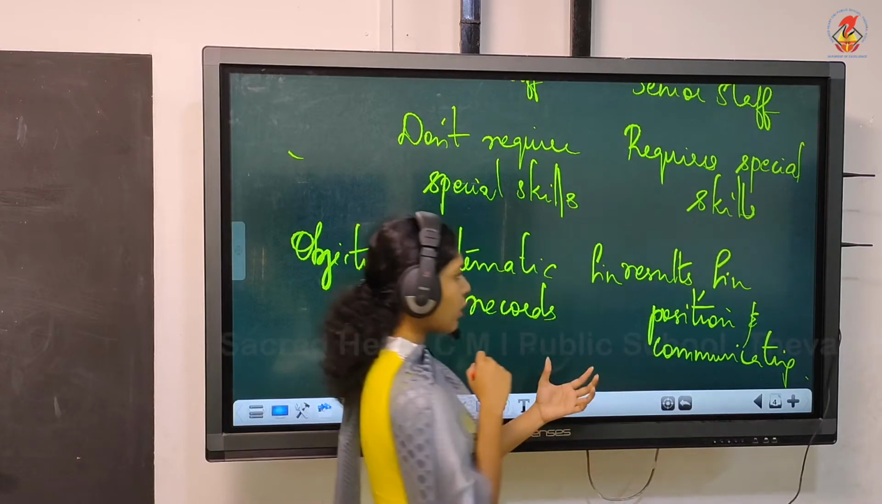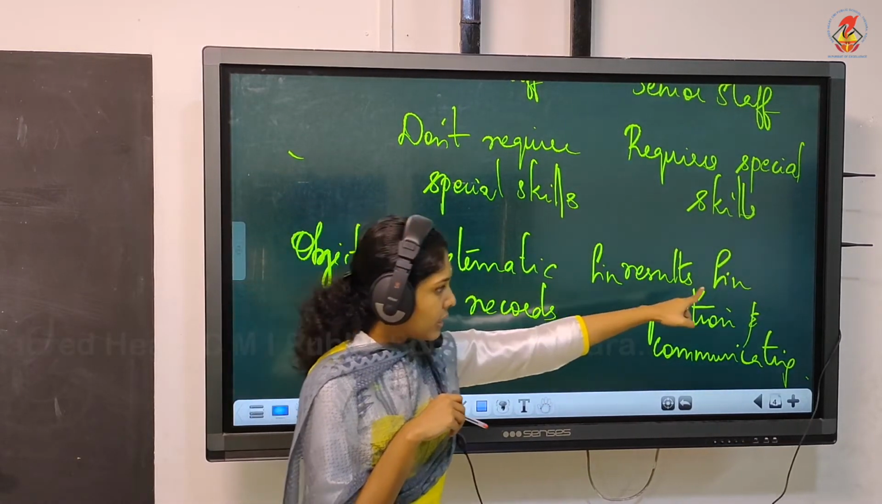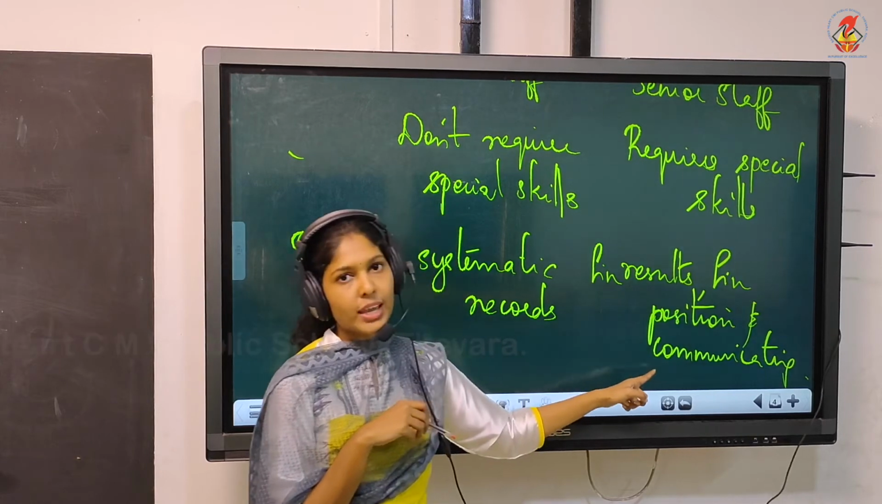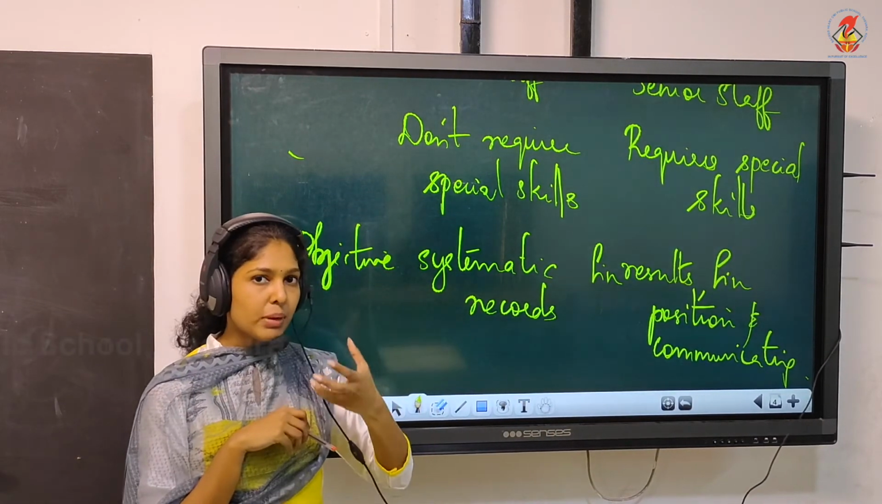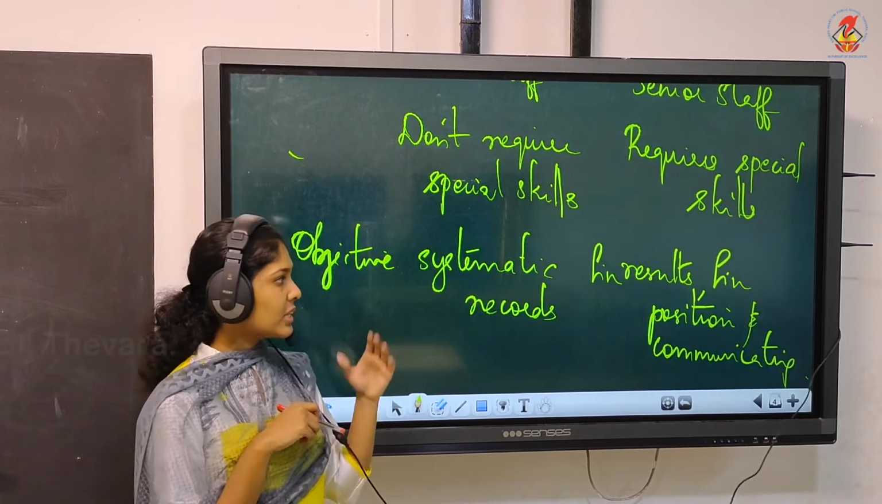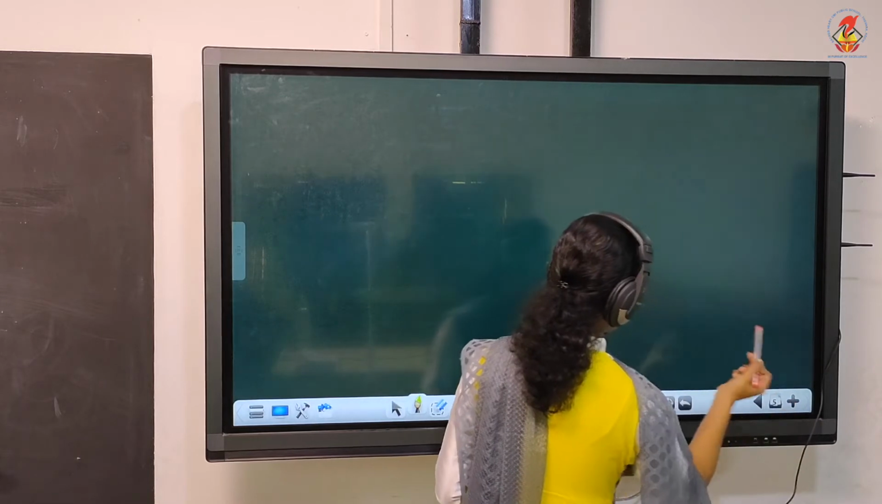So the objective of accounting is to know the financial results, then to know the financial position, finally to communicate it. Whereas bookkeeping means just to maintain the records. So these are the basic differences between bookkeeping and accounting.